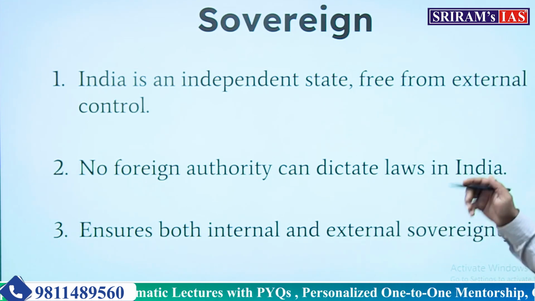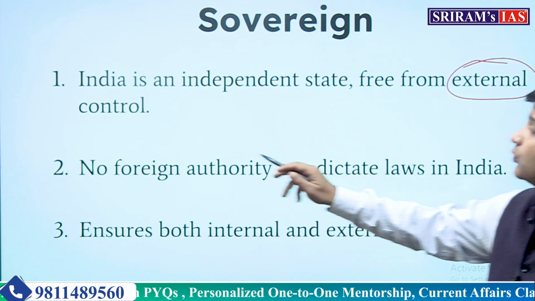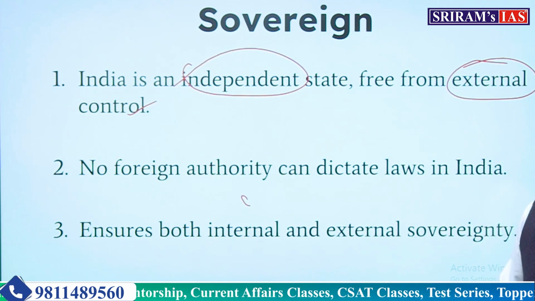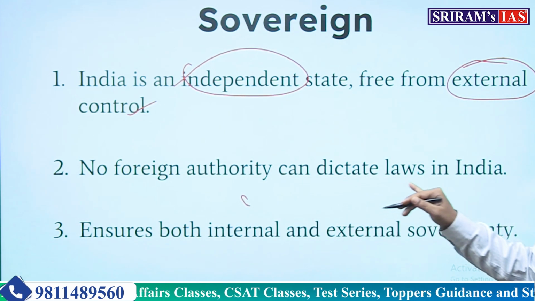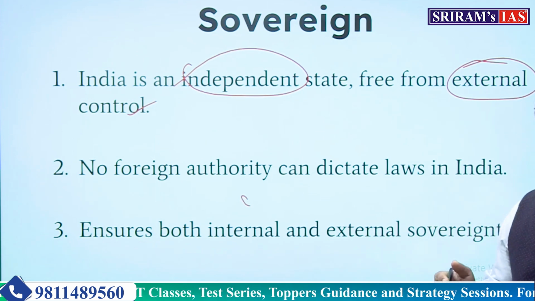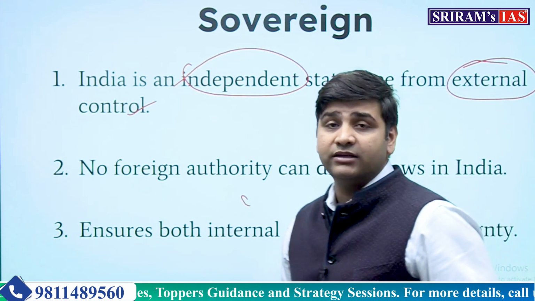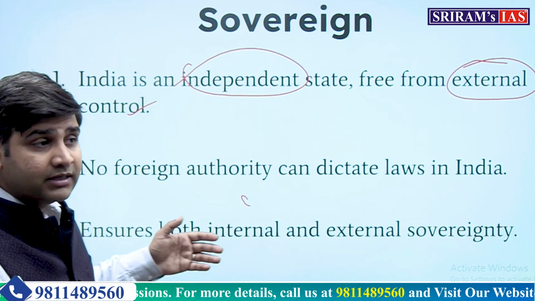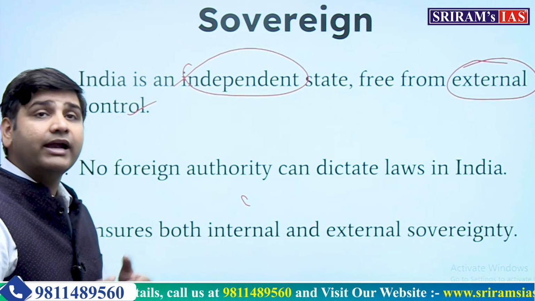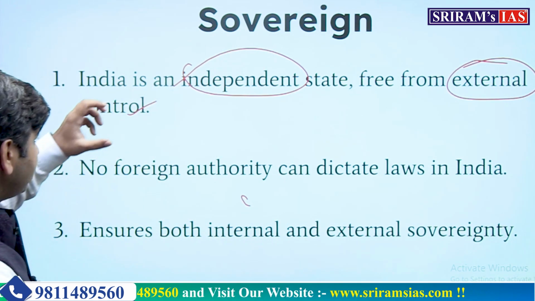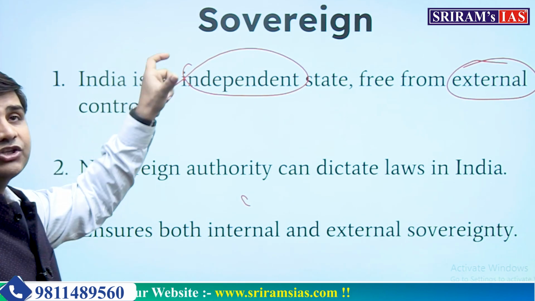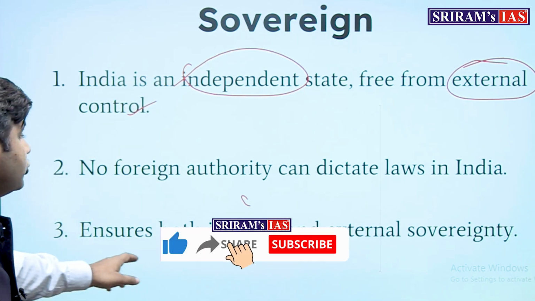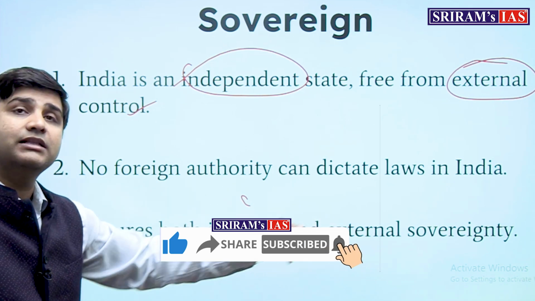There is no external control. The decision making is independent. No foreign authority can dictate laws in India. Yes, before independence it was Britain who was dictating lawmaking in India, but not after independence. India is an independent country and a sovereign country. So this is one of the special features of the nature of the state which is written in the preamble. It ensures both internal and external sovereignty.